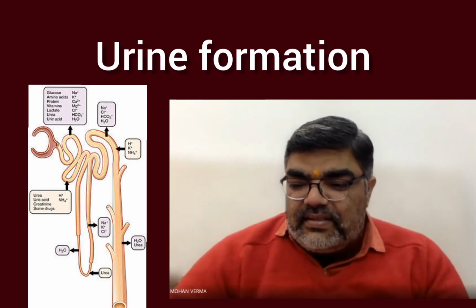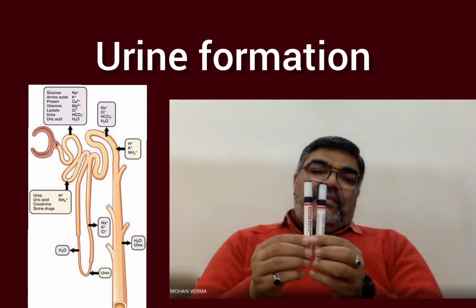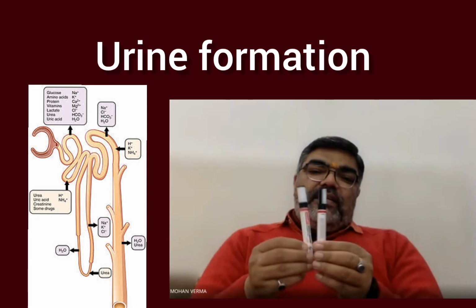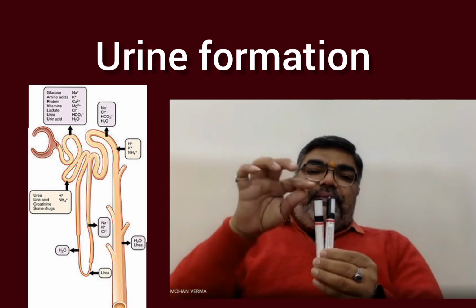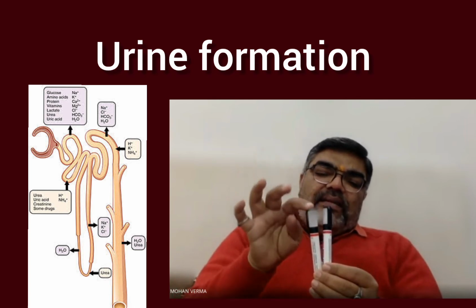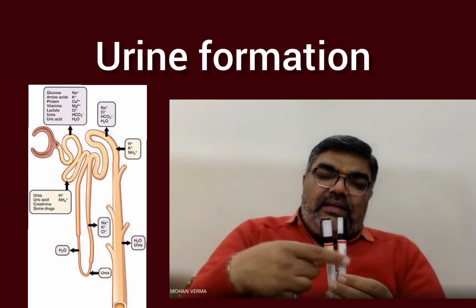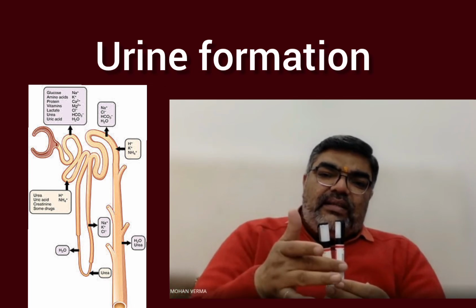Suppose this is the renal tubule and this one is the capillary. It is attached to it. If this blood capillary is sending some material in this, then the arrow from this side to this is called secretion.